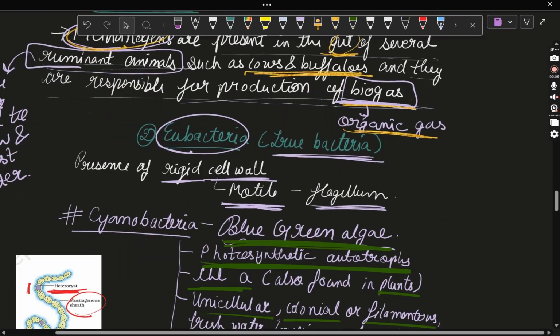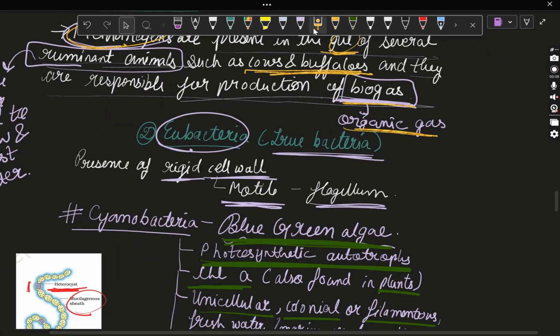Okay, so the next type of bacteria is eubacteria. Eubacteria are called true bacteria because they have the presence of a rigid cell wall. Matlab ki unki cell wall fix hoti hai. And if the bacteria is motile, what does the word motile mean? The word motile means movement. If the bacteria do movement, then they have the presence of flagellum.